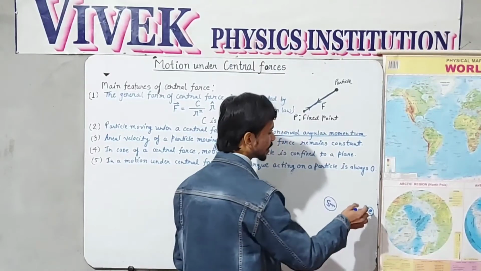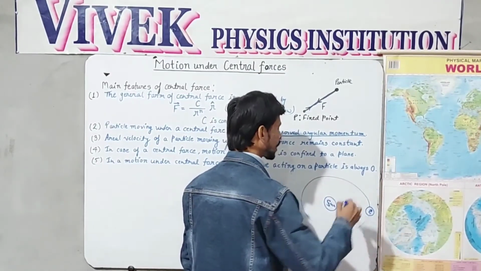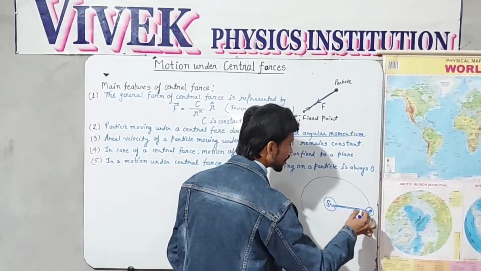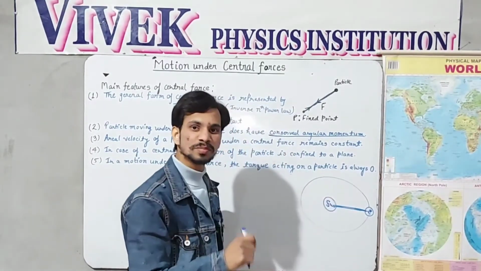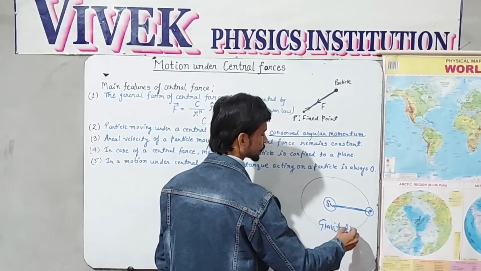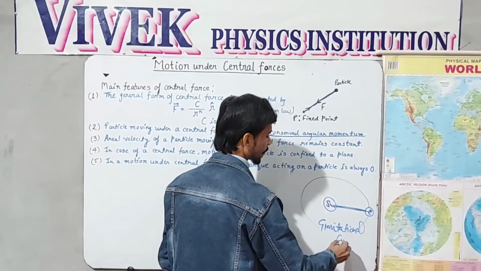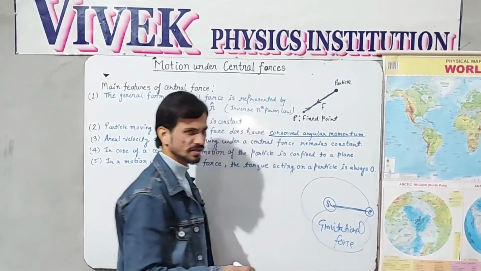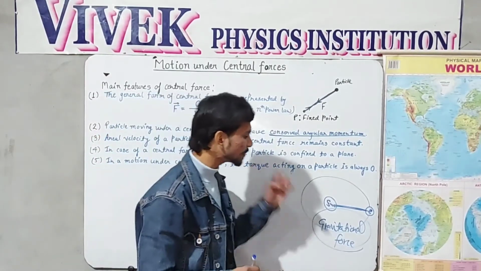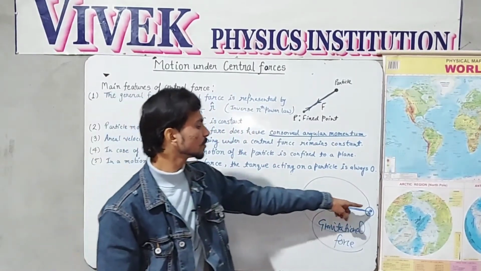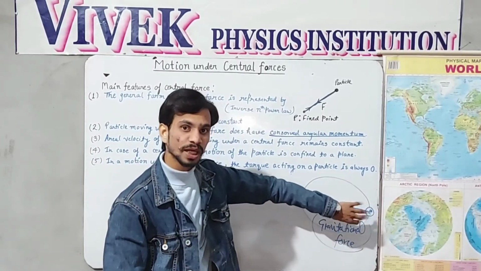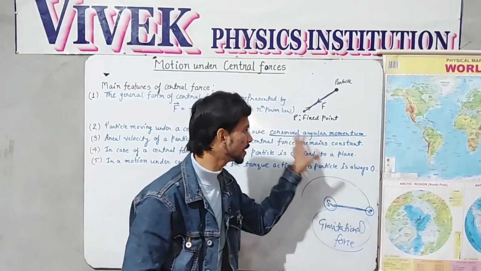Earth is moving around the sun, and you know Earth is moving under a force which is simply known as gravitational force, which is nothing but a central force. Now we have to prove that the angular momentum of Earth around the sun, which is moving under the central force, is always conserved.